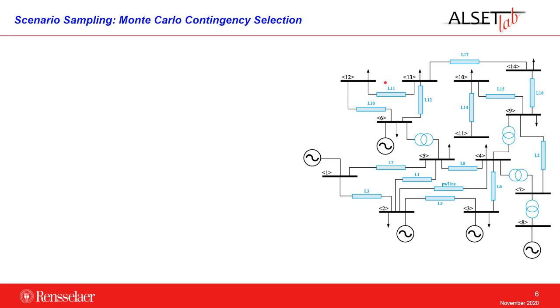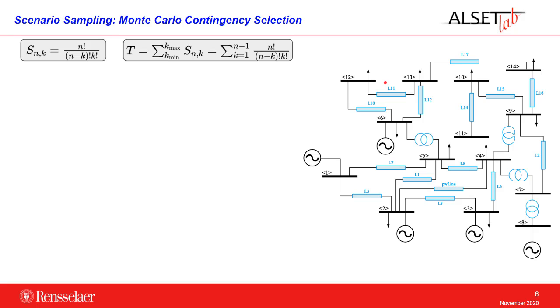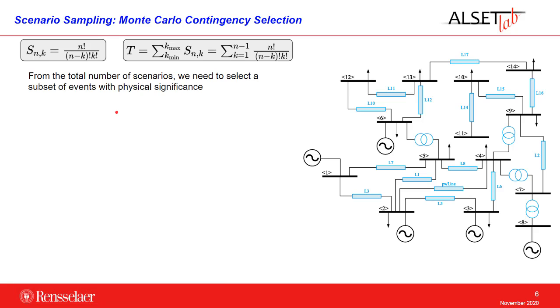How did we generate the contingencies? We constructed an ad hoc Monte Carlo approach based on the number of lines, or the number of elements connecting different buses. That number in these equations is n. For this system, n is 20. So we have to select the number of lines being tripped, because our method is a two-stage Monte Carlo method.